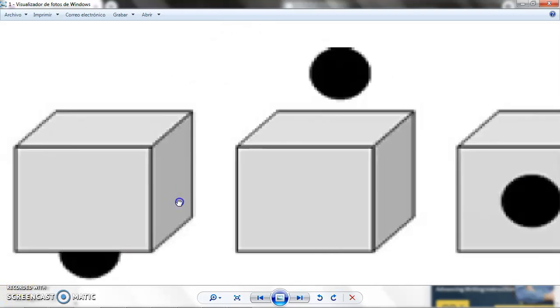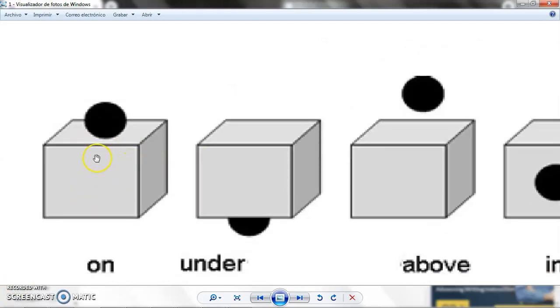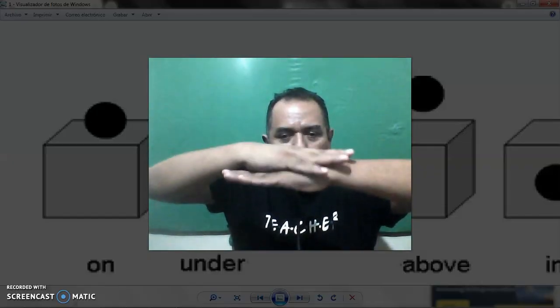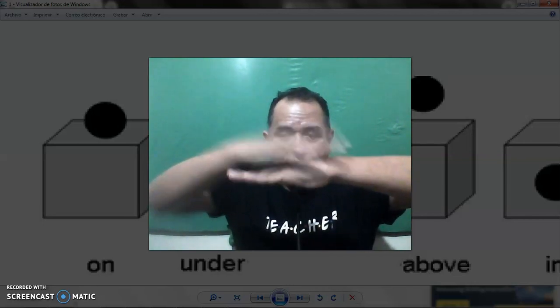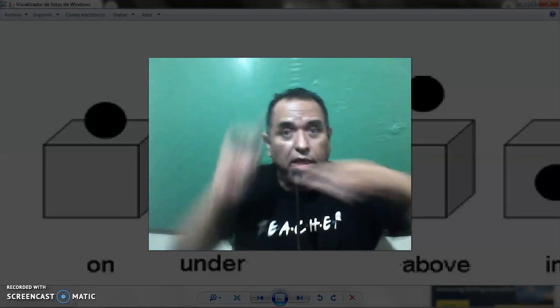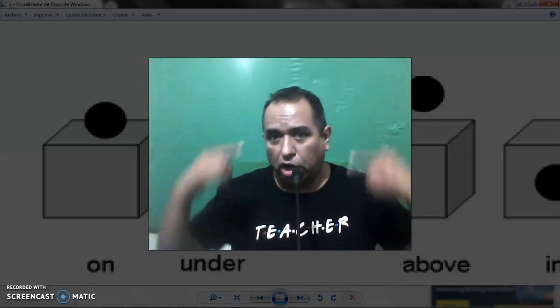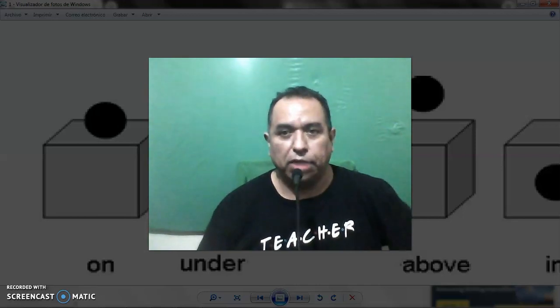Please remember that these are not the same. On means encima de. On means like this. It means on. They have contact. One is on the other one. It's not the same like this. This is above, like the sun. Like the clouds, they are above us. They are not on us, but above. Okay, let's think about it and remember that.